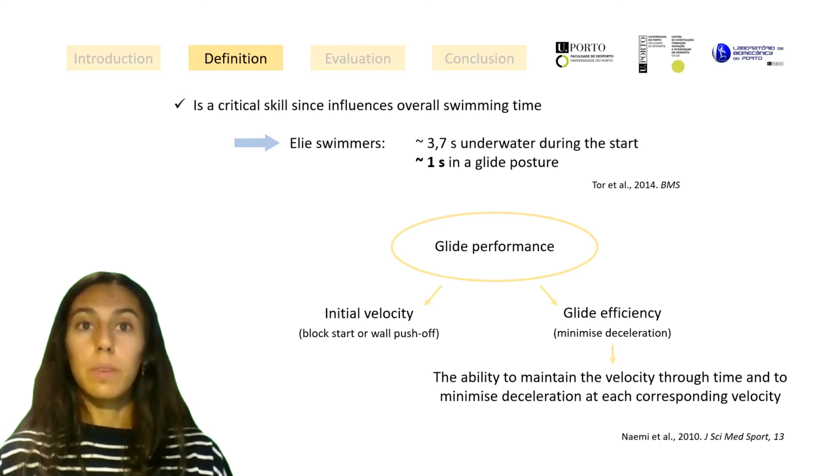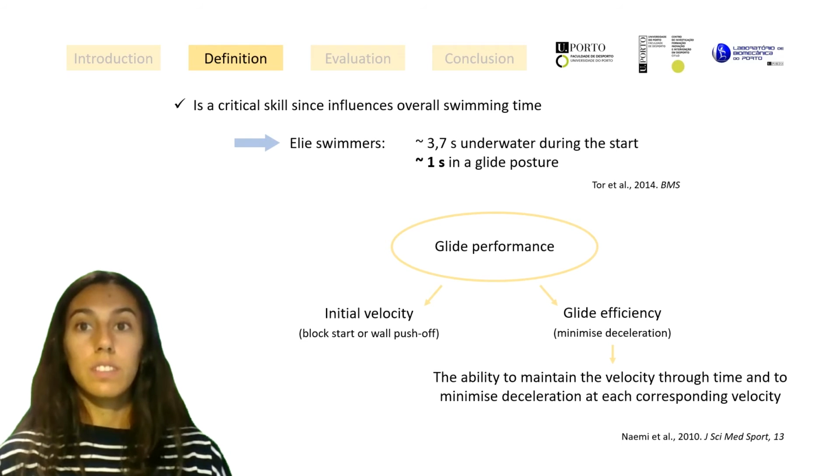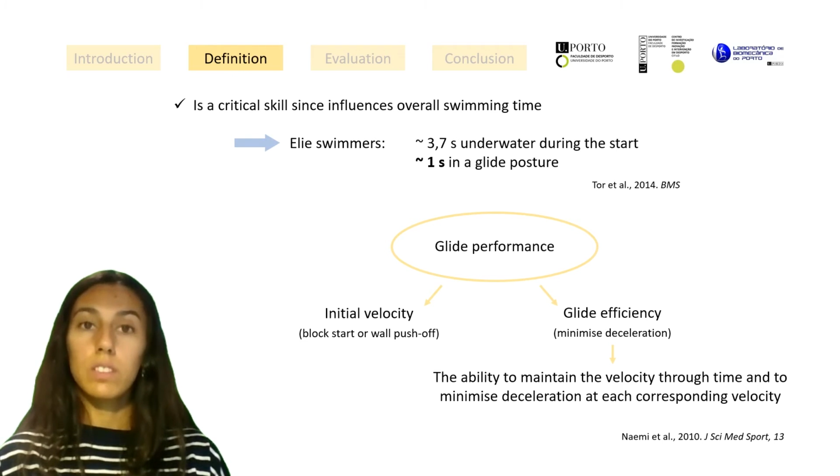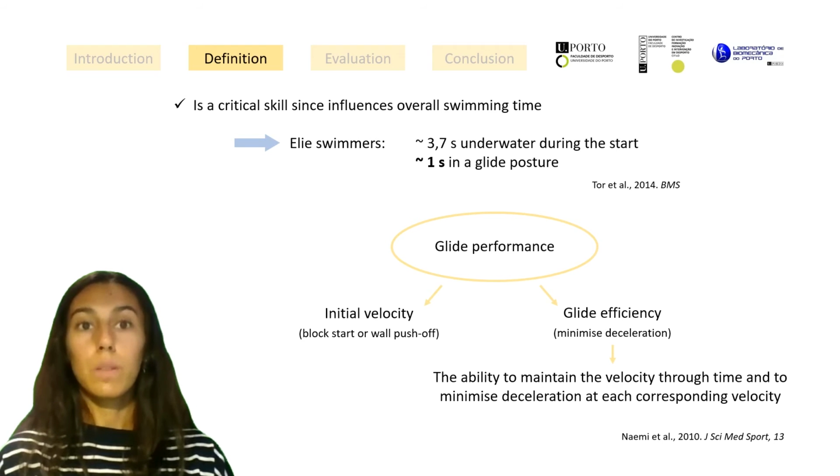Glide efficiency can be defined as the ability of a gliding body to maintain its velocity through time and to minimize deceleration at each corresponding velocity. The lower the deceleration at each corresponding velocity, the higher the glide efficiency. Although increasing initial velocity of a glide is one of the ways to optimize the glide performance, improved glide efficiency can be beneficial because an advantage is gained without increasing the metabolic cost.